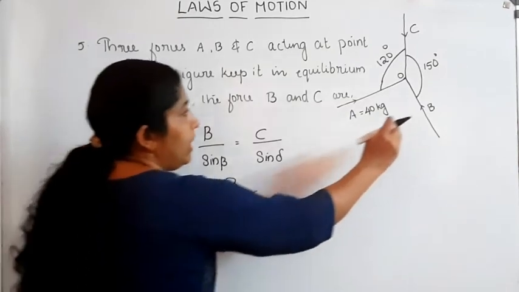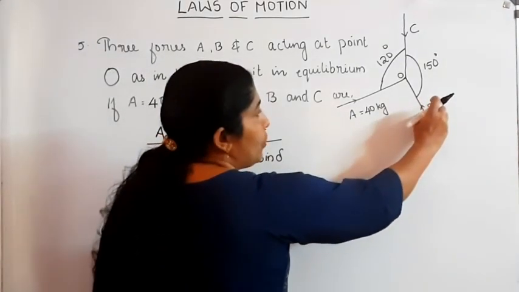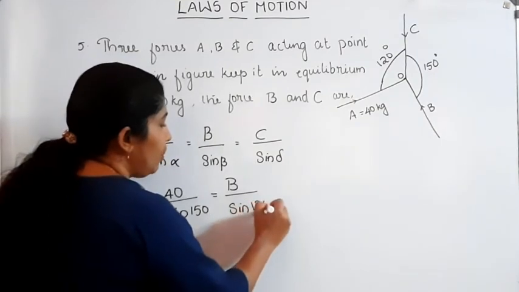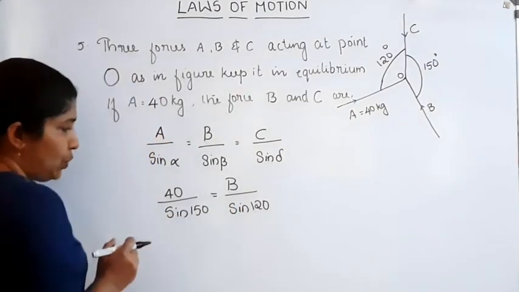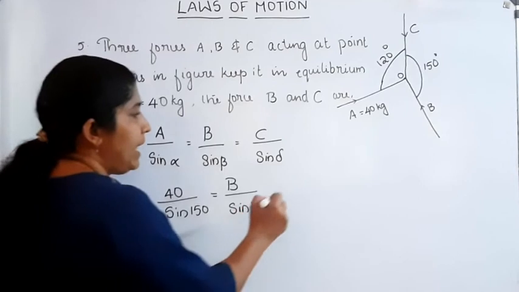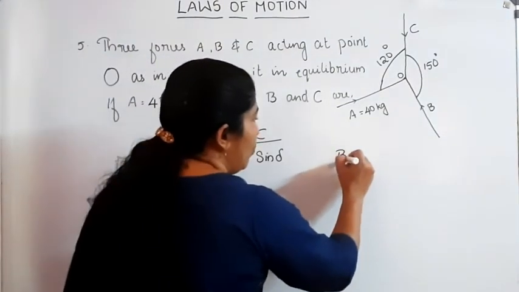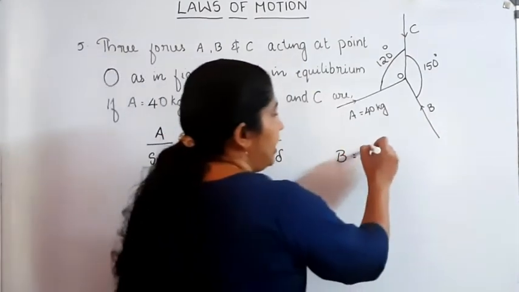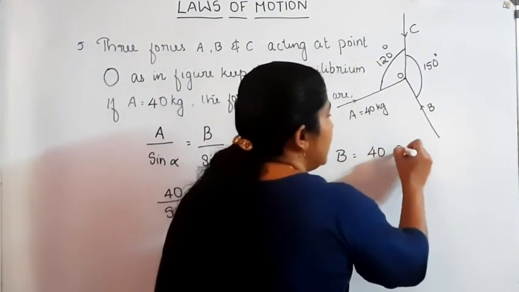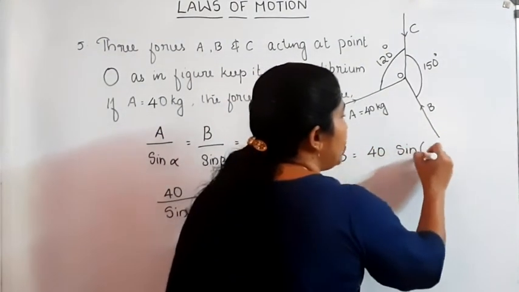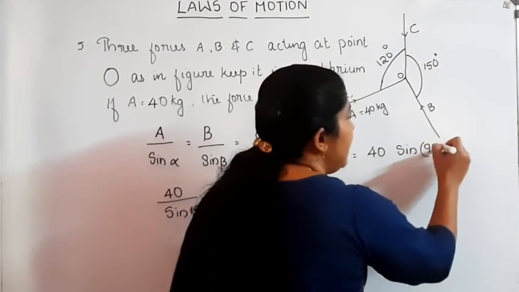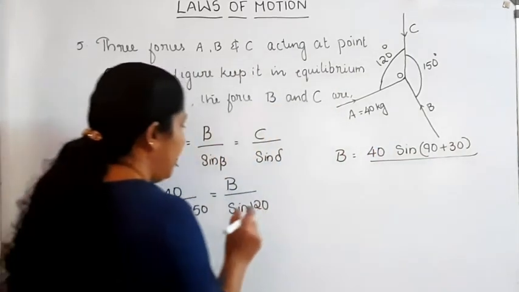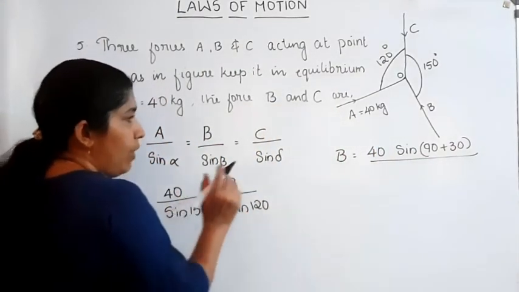What about beta? The angle just opposite to B, that is 120, sin 120. From these two, we can calculate B is equal to 40 into sin 120. Sin 120 can be written as 90 plus 30, divided by sin 150.